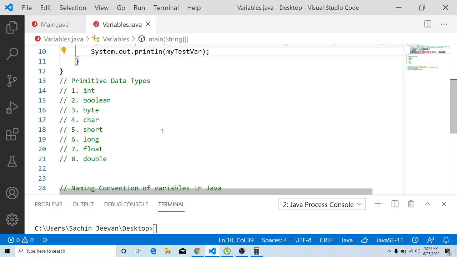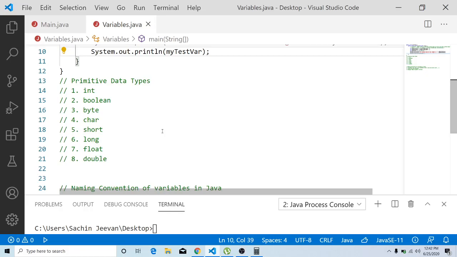We also saw the minimum value and the maximum value of integers. The minimum value is -2147483648, and the maximum value is 2147483647. It's a long number. Using that range, we found that it requires 32 bits to be stored. So based on that, we found that an integer is going to occupy 4 bytes.